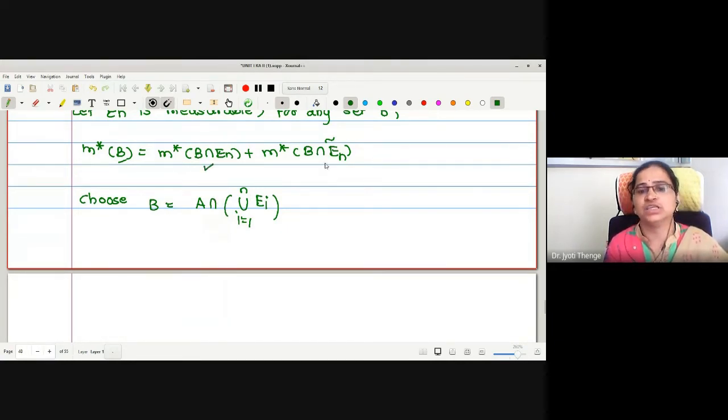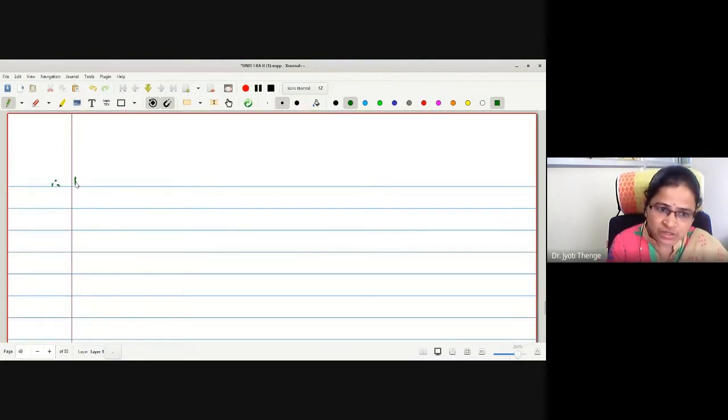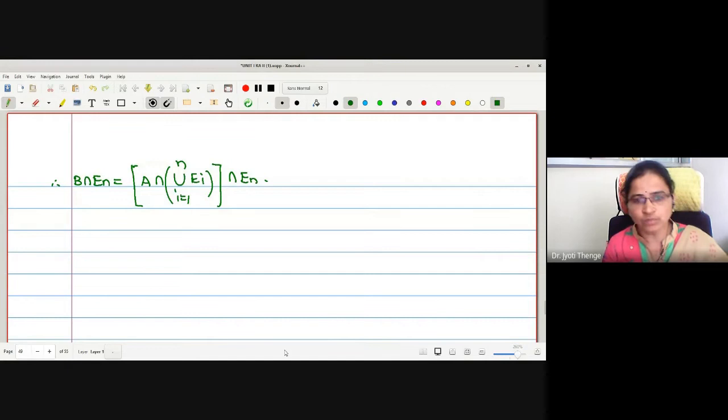B intersection En and B intersection En complement. Okay, I should find B intersection En and B intersection En complement. Therefore, let us go on finding this. What is the value of B intersection En? B is A intersection union i equals 1 to n, let me put a bracket, Ei, a square bracket, intersection with En.